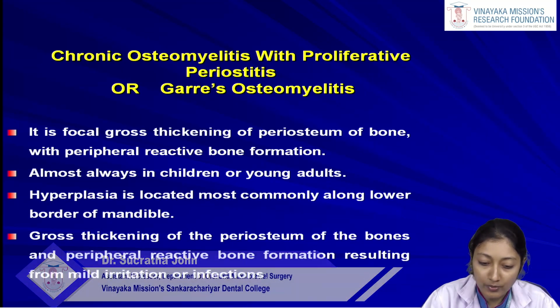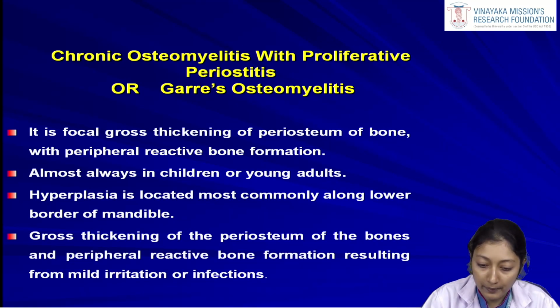So this is inflammation of the periosteum, which is proliferative in nature. It could be caused either by an odontogenic infection or by some mild irritation or infection. Usually the age category belongs to young age or children. Here hyperplasia is located in that area.